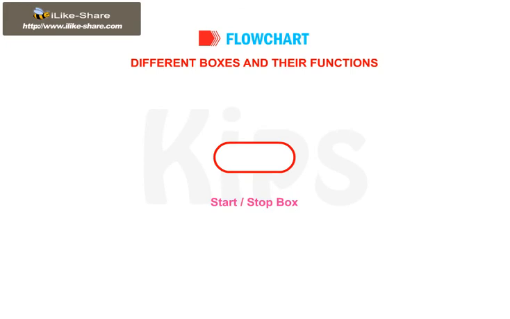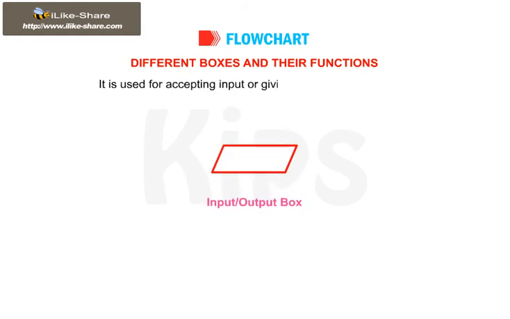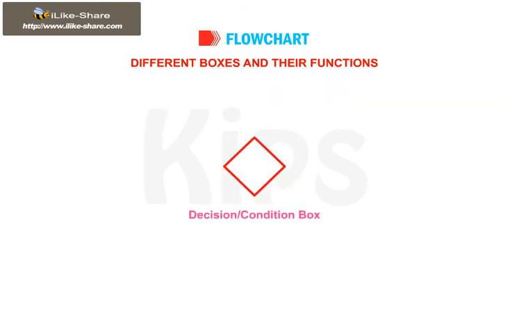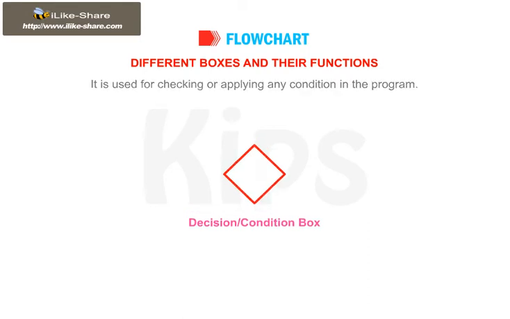Start or stop box. It is used in the beginning and ending of the flowchart. Input or output box. It is used for accepting input or giving output of the program. Processing box. It is used for writing the instructions and doing calculations. Decision or condition box. It is used for checking or applying any condition in the program.